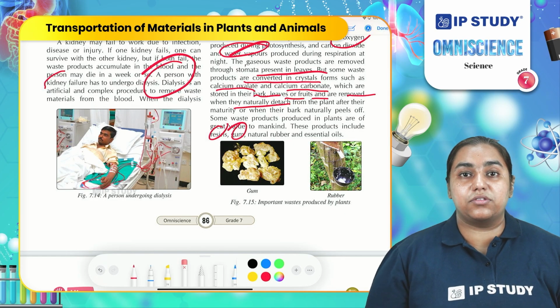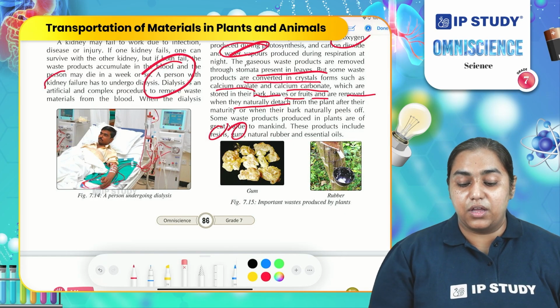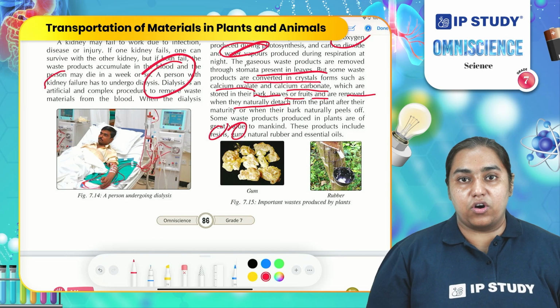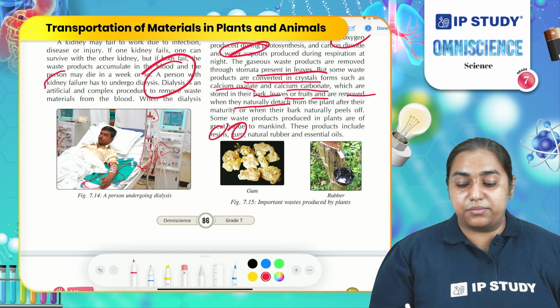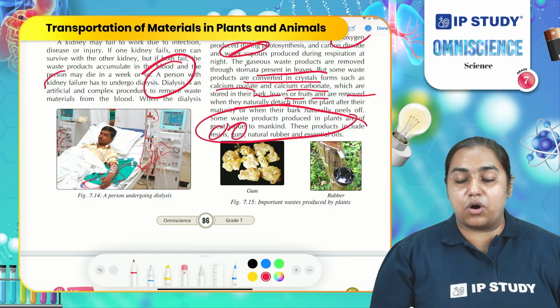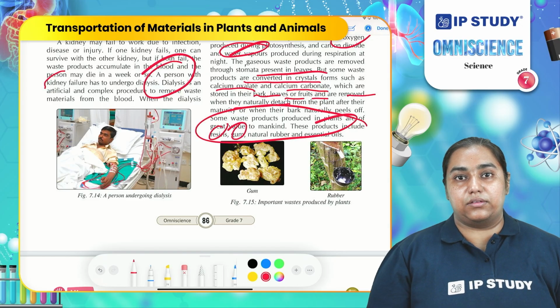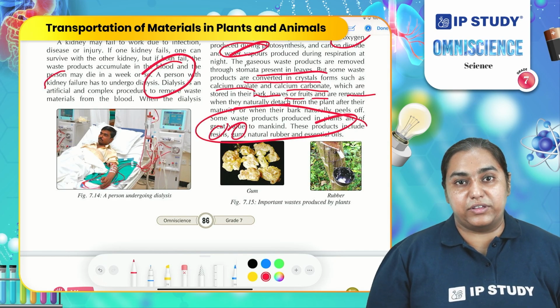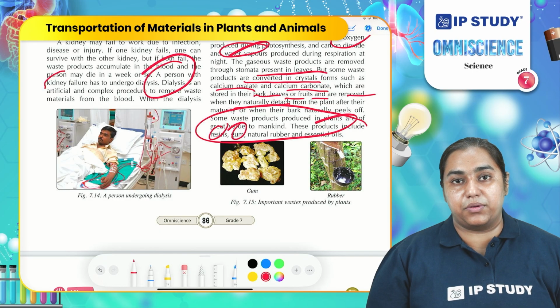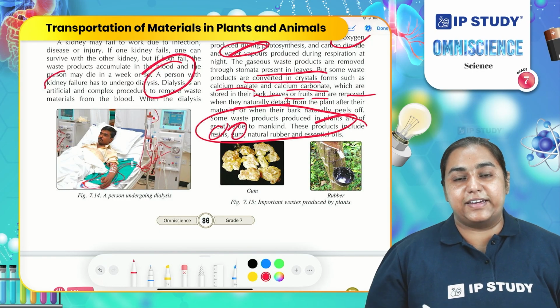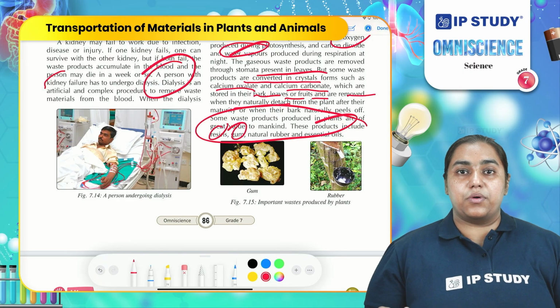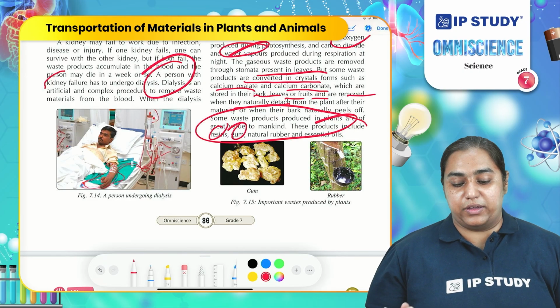Plants also produce materials like resin, gum, natural rubber and essential oils. All these are waste material for the plant. However, these are important raw materials for human beings. So we remove these materials from plants for our purpose, and for them it is waste. They can be removed from the plant naturally, or we remove them for industrial purposes.